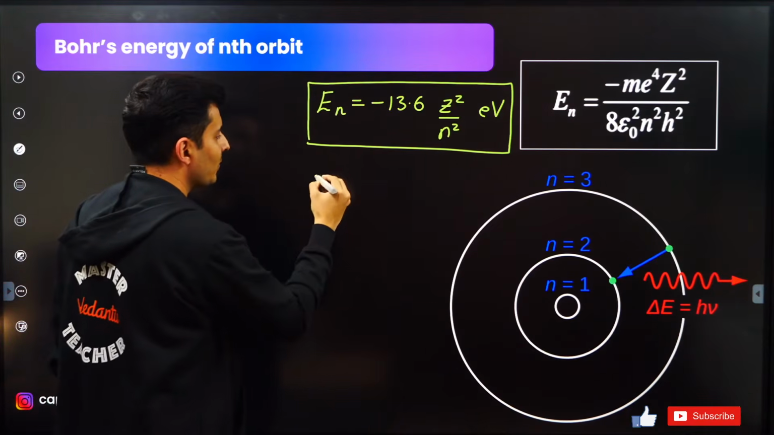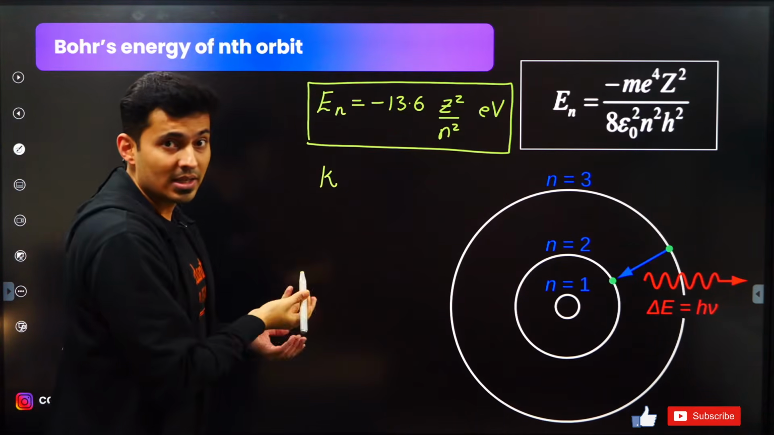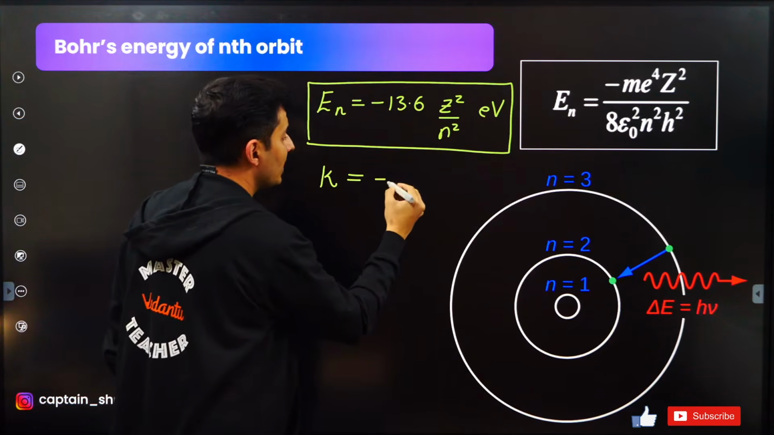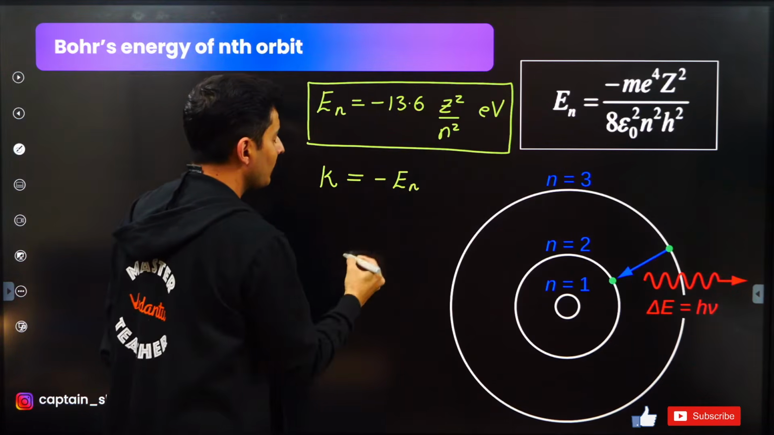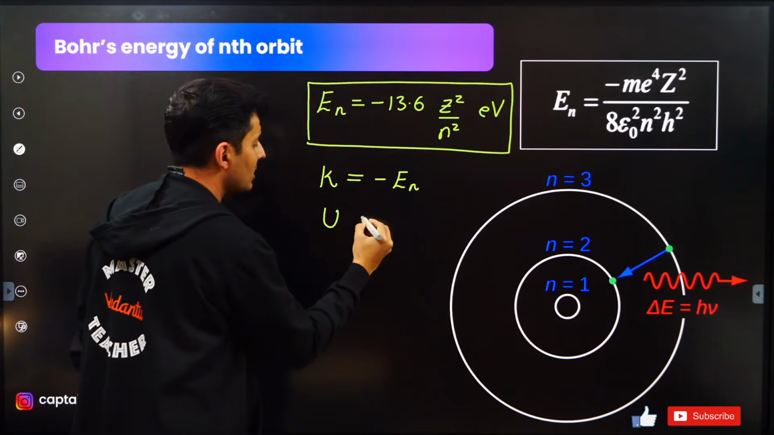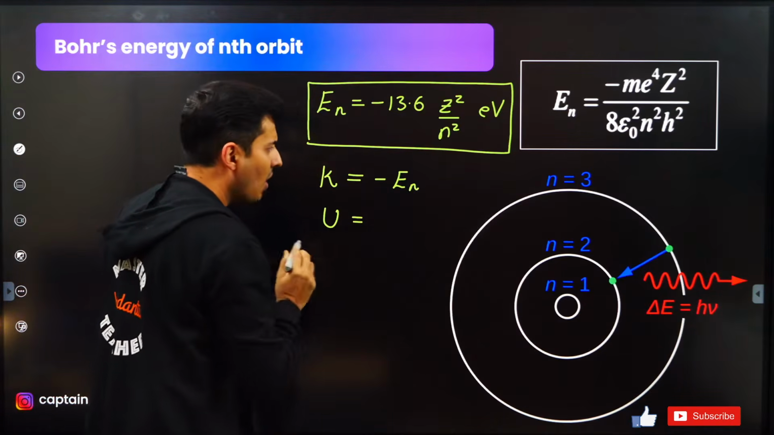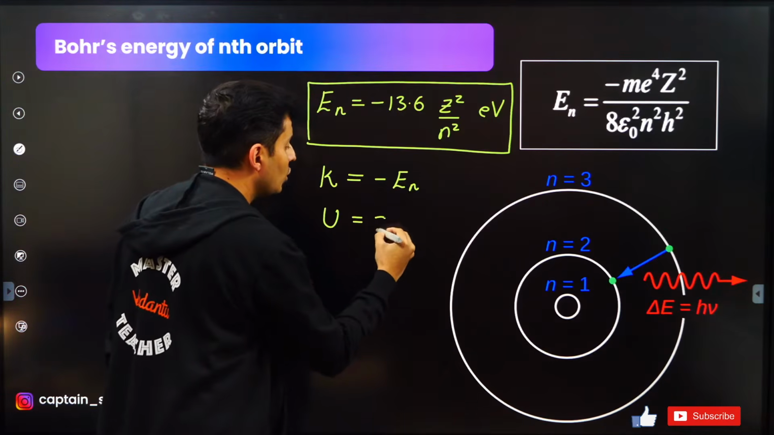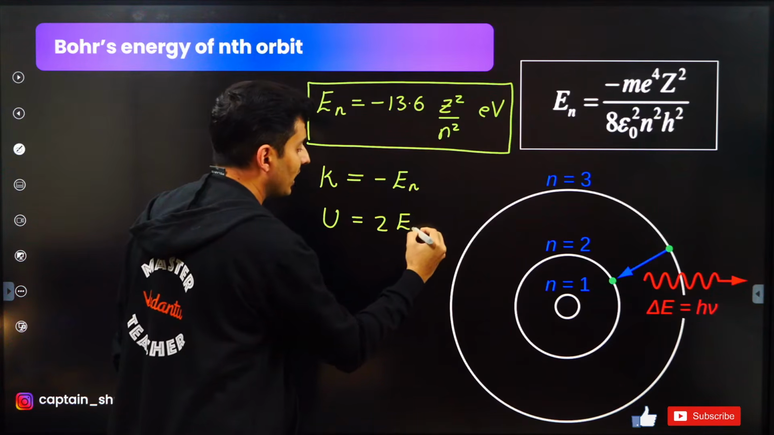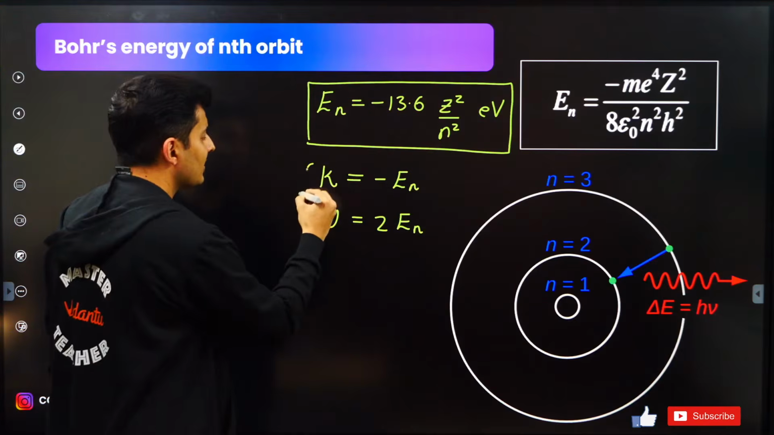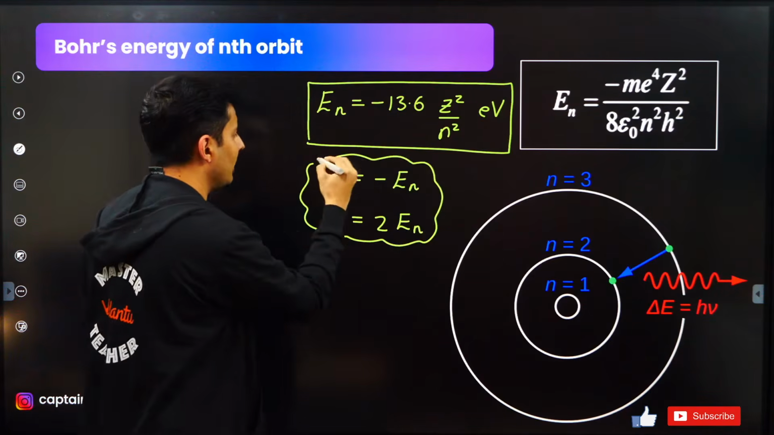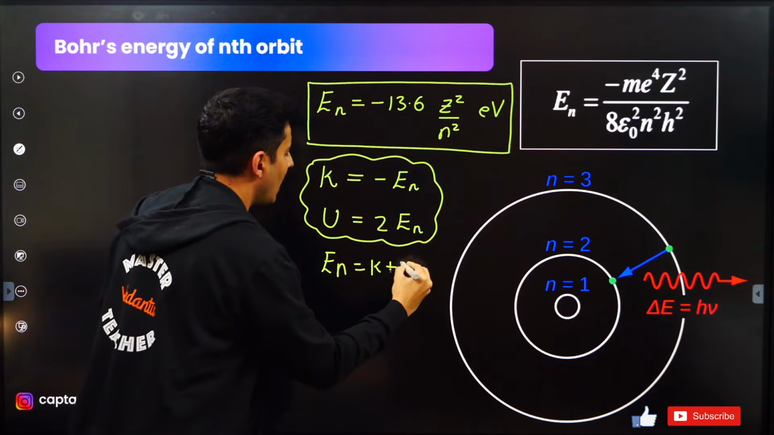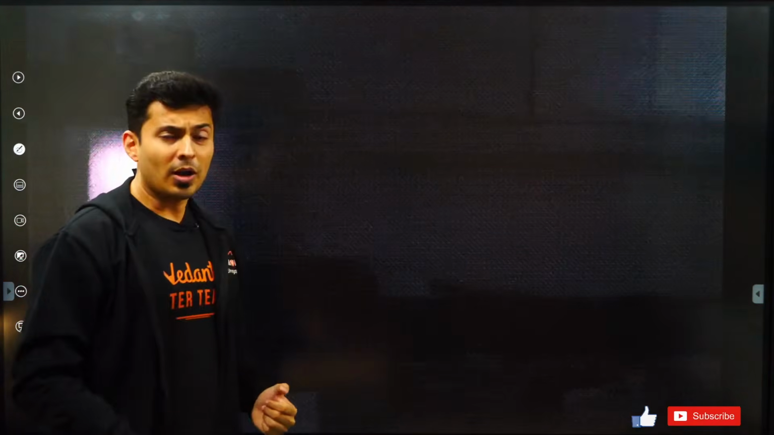Also keep this in mind that the kinetic energy of the electron is equal to the negative of the total energy, and also the potential energy of the electron because of the electric force of attraction or repulsion is just 2 times the total energy of that electron. So this is also a very important thing which you should know because the total energy is the sum of kinetic and potential. Now let's talk about spectrum.